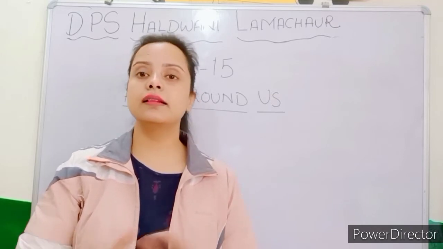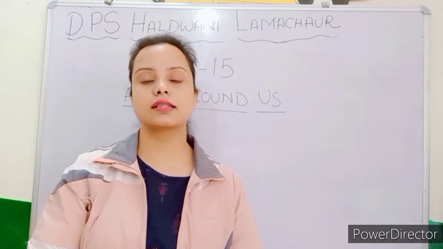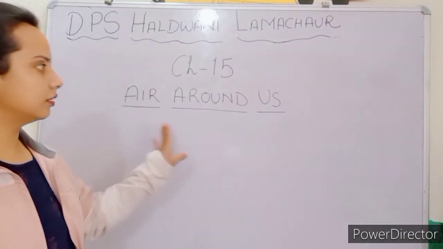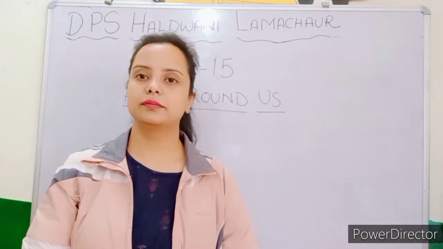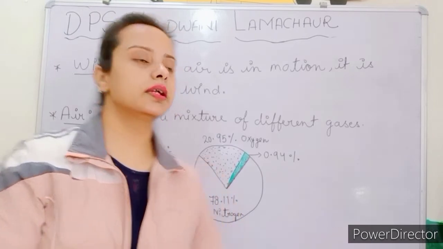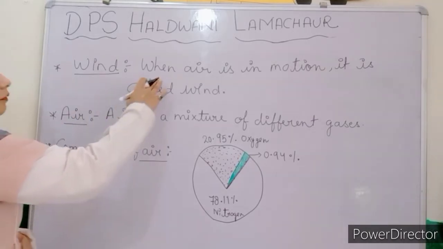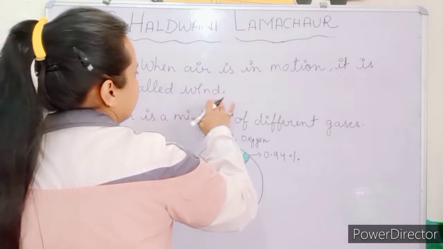Dear students, in this video we will start a new chapter of grade 6 science, that is chapter number 15, Air Around Us. So let's begin. The very first topic of this chapter is the wind. What is wind? When air is in motion, it is called wind.